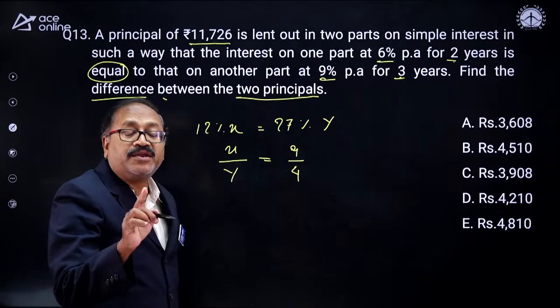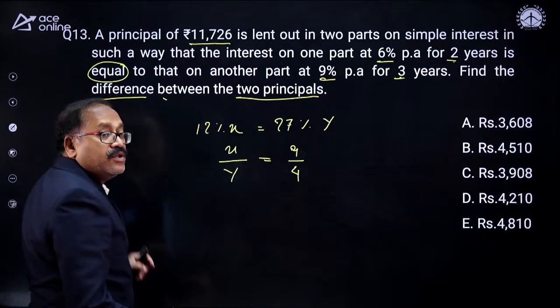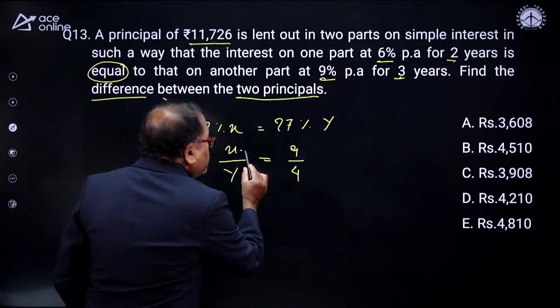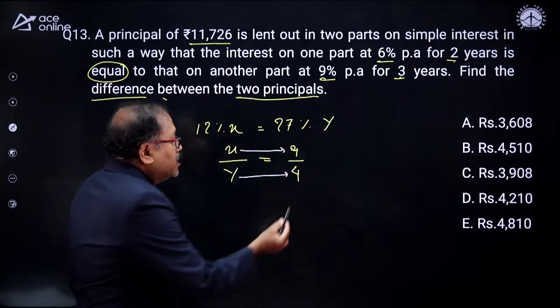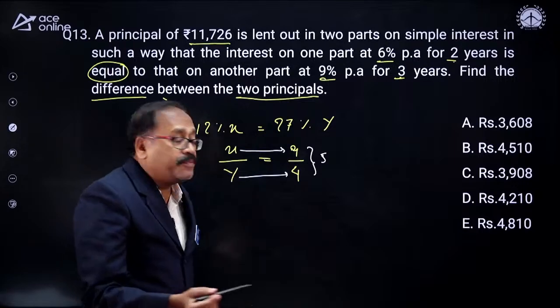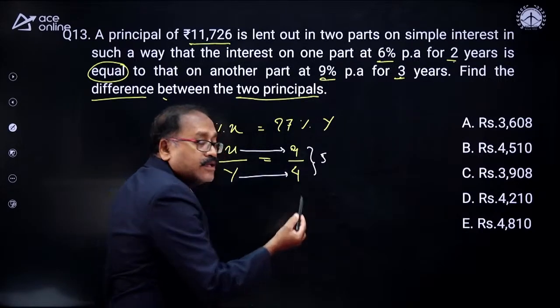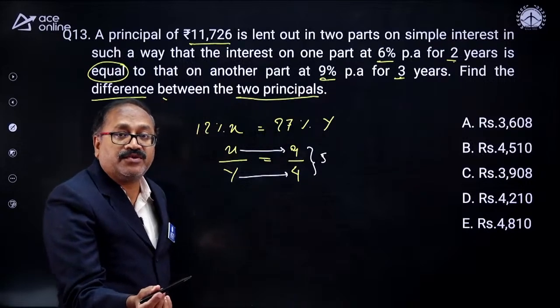Now I need to find out the difference. See that the least possible writing we will find out the difference. This x is 9 parts and the y is 4 parts. What is the difference? The difference here is 5 parts. Out of total how many parts? 9 plus 4, 13 parts. So directly find out the difference, Likhita Naidu.